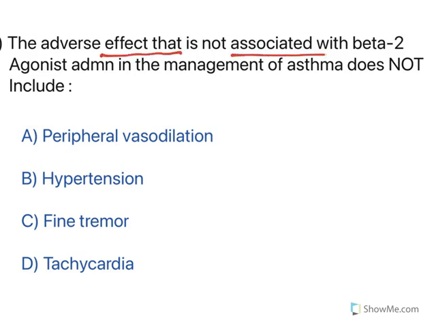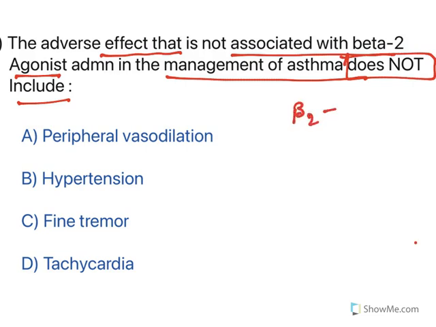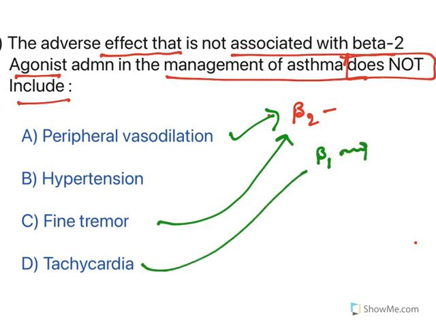The adverse effect that is not associated with beta-2 agonist administration in the management of asthma does not include. So all three of them are adverse effects except one. Now what happens? See, beta-2 receptor, it causes smooth muscle dilation. So it results in peripheral vasodilation. Yes, true. It results in fine tremor. Because beta-2 agonist has got slight beta-1 action, and because of that, on skeletal muscle, it also causes a kind of fine tremor. Similarly, tachycardia occurs because of a slight activity against beta-1 receptor.